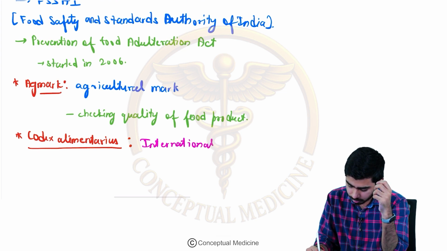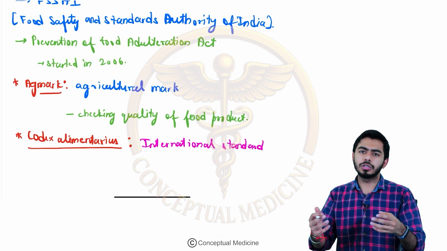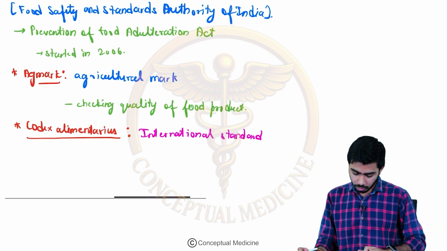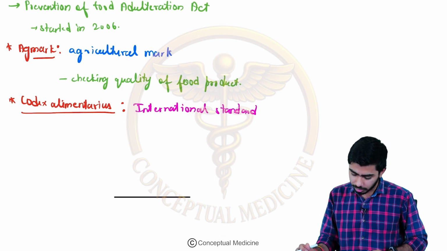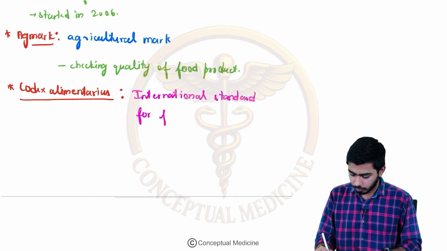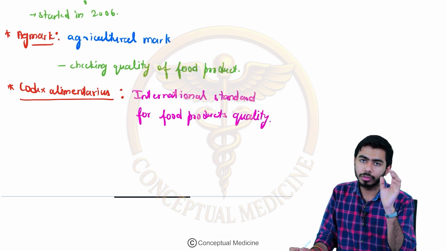International level standard, right? So if XYZ company wants to introduce their food product and open their franchise in different parts of the world, they should be following the Codex Alimentarius guidelines, right? So that is the thing over here: the international standard for food products quality. That is what we need to remember.